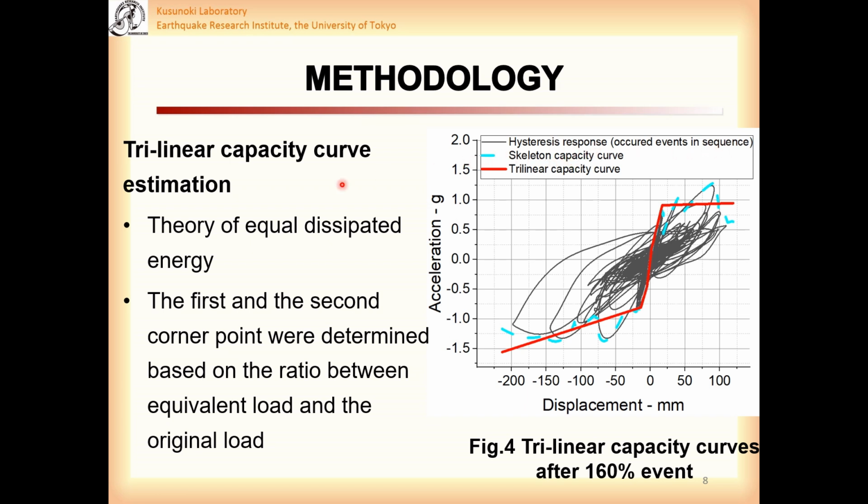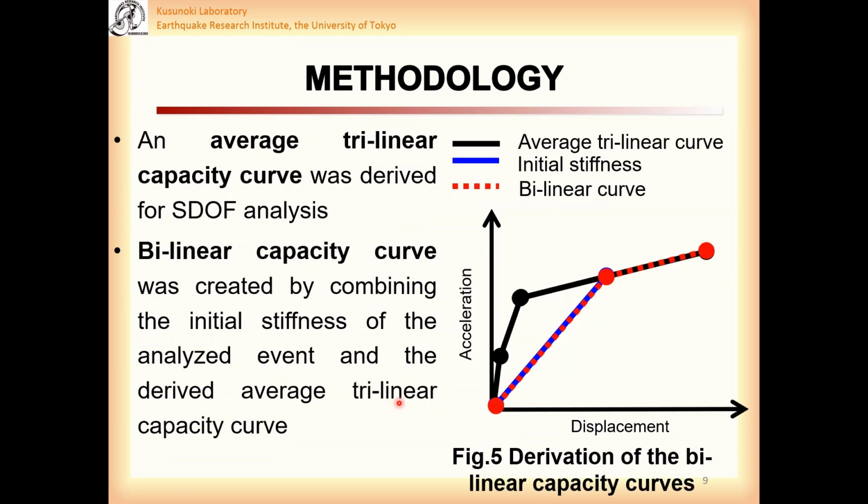Afterwards, a linear capacity curve was fitted from the skeleton capacity curve based on the theory of equal dissipated energy and the ratio between the equivalent loss on the linear capacity curve and the original loss on the skeleton curve. Figure 4 shows the linear capacity curve estimated after the 160% event, one capacity curve in the positive direction and one in the negative direction. An average linear capacity curve was then calculated from the capacity curves in the positive and negative directions.